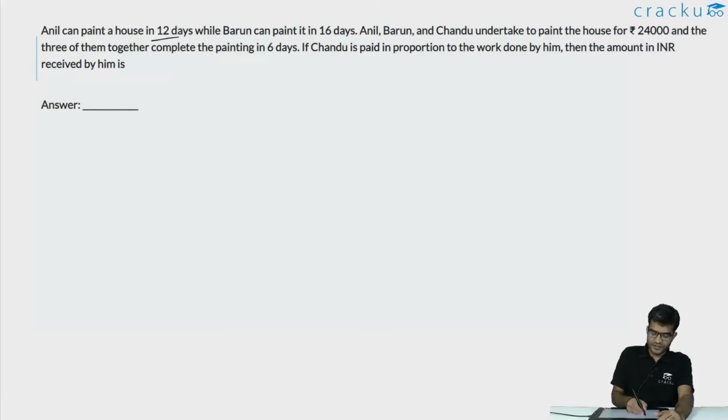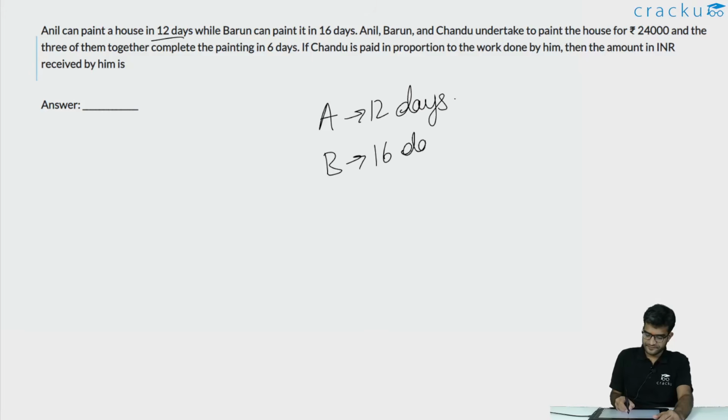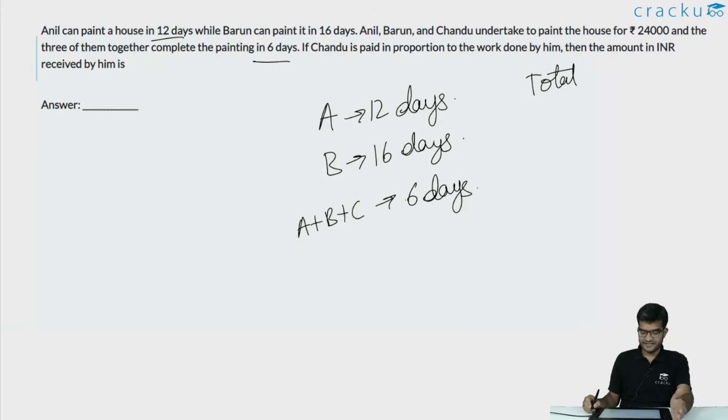In this question we are told that Anil can paint a house in 12 days. Barun can paint it in 16 days. And if Anil, Barun and Chandu, all of them are painting, they can finish it in just 6 days. So let us assume that the total work that needs to be done for painting this house is equal to the LCM of 12, 16 and 6, because then it will make the calculations easy.